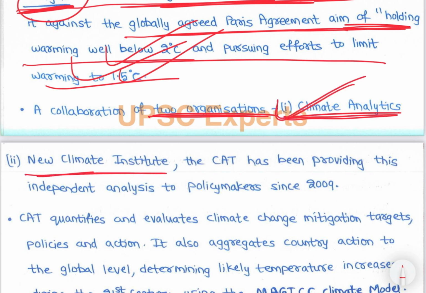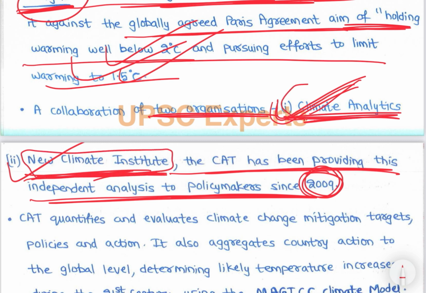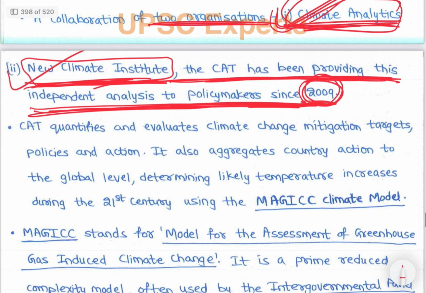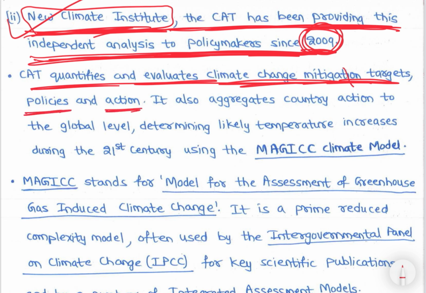Climate Analytics and New Climate Institute. The CAT has been providing this independent analysis to policymakers since 2009. So two organizations, which ones? Climate Analytics and New Climate Institute. CAT quantifies and evaluates climate change mitigation targets, policies and action.